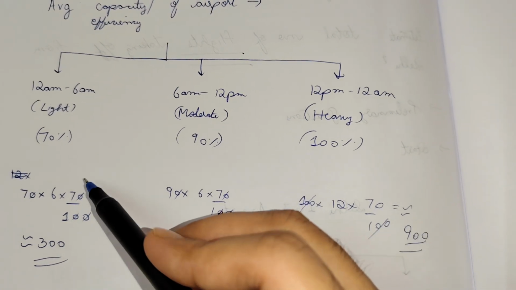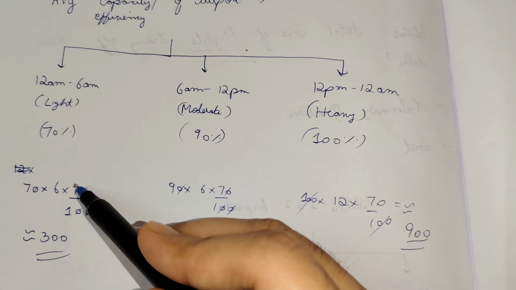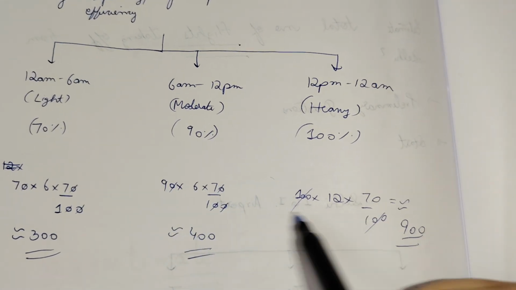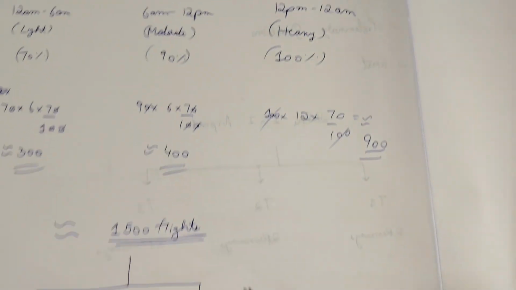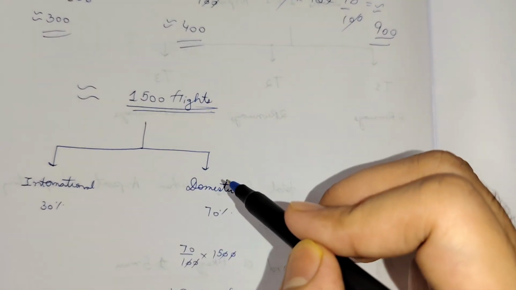I calculated that in 1 hour there were 70 flights, so in 6 hours there will be 6 into 70, and with 70% efficiency I multiplied it. Similarly I calculated the others, so around 1500 flights in total, which I have divided into international and domestic.